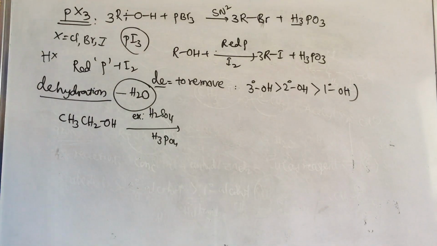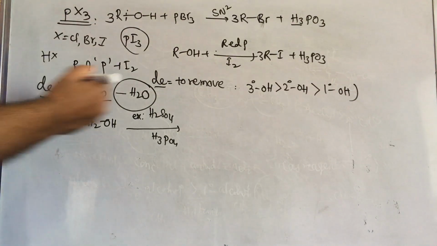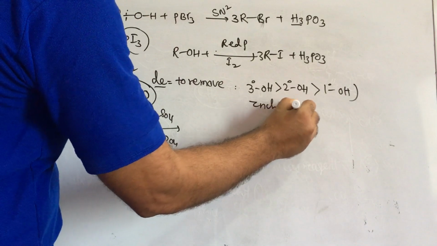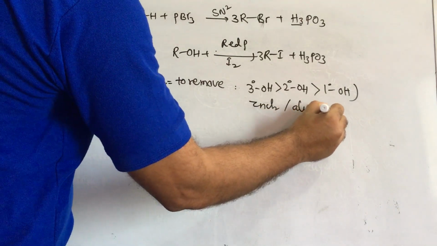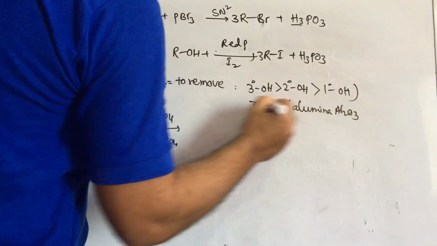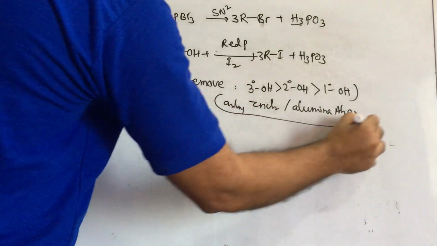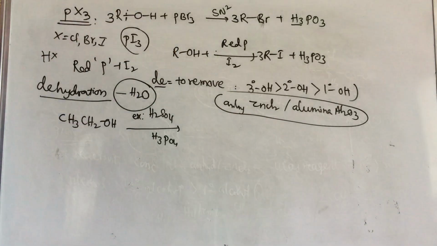If you take primary or secondary alcohol, we have to use drastic conditions. Otherwise, sometimes you can use zinc chloride or alumina. Alumina means Al2O3, anhydrous. These are also dehydrating agents.